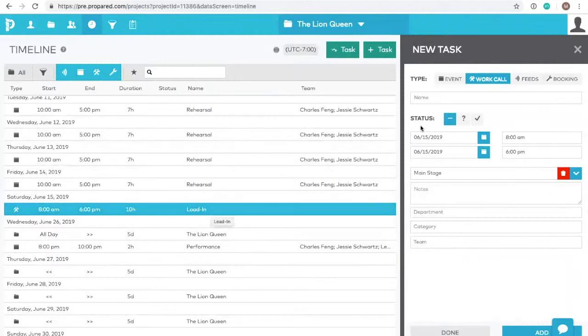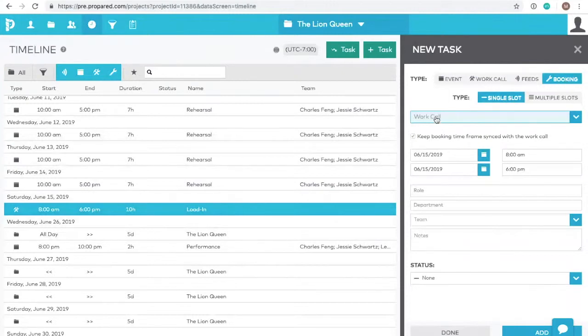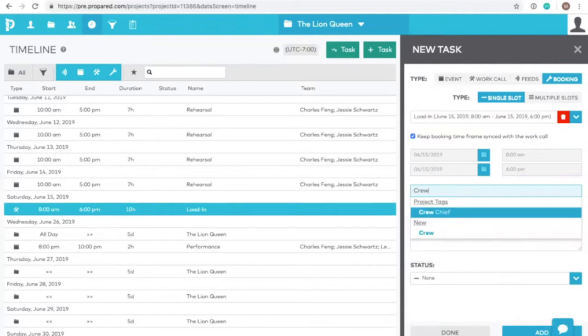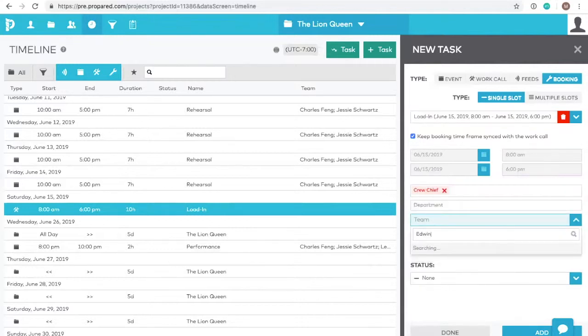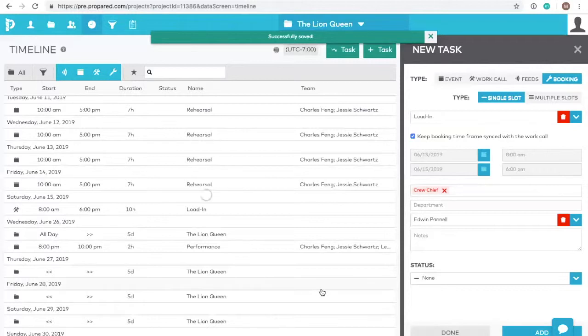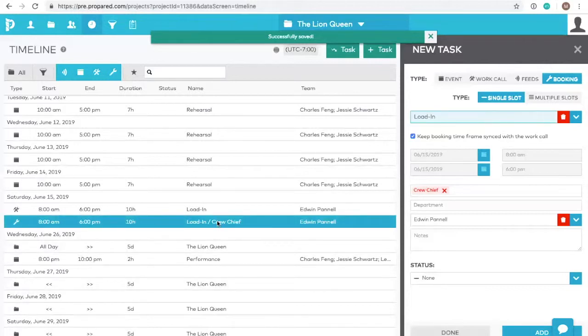Now let's add booking slots in the load-in work call. Back over on the right, change the task type to booking. Notice at the top we indicate which work call these new bookings will be part of. In this case, the load-in that we just created. Down below, you can add a role, crew chief, and the name of the person who will be the crew chief. When you click Add, you can see over on the left a booking slot has been created in the load-in work call with that person.